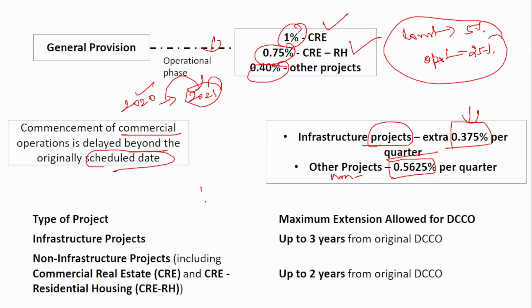Okay. And next is how many years of delay is accepted. Because for infrastructure projects and all, of course there will be some delays, right? But up to how many years is a delay accepted? So if you see, in case of infrastructure, up to 3 years from the original commencement of operation, and in case of non-infrastructure projects, up to 2 years. Okay, remember, the maximum extension allowed is 3 years for infrastructure, and for non-infrastructure it is 2 years. This is very important. You have to remember the percentage for each phase and also the delay acceptable. Okay, remember this also, the extra provision that the banks have to maintain in case of any delay. Please remember, it is very important.